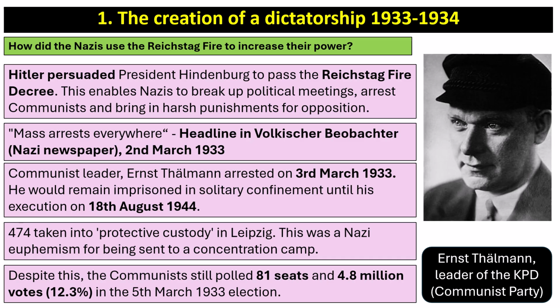The communist leader, pictured there, Ernst Thälmann, was arrested on the 3rd of March 1933. And he would remain imprisoned in solitary confinement until his execution on the 18th of August 1944. 474 were taken into protective custody in Leipzig. This was a Nazi euphemism for being sent to a concentration camp. But despite all this, the communists still polled 81 seats and 4.8 million votes, which was 12.3% of the votes in the 5th of March 1933 election.